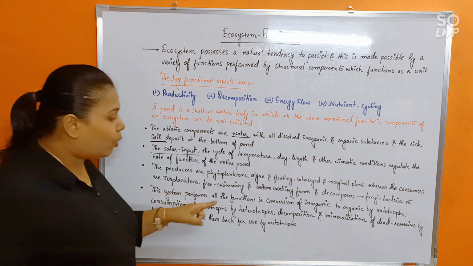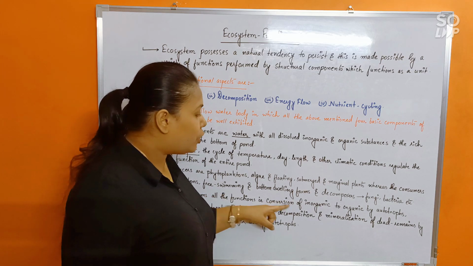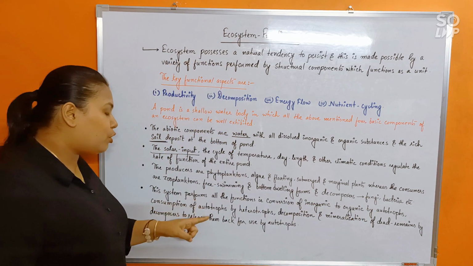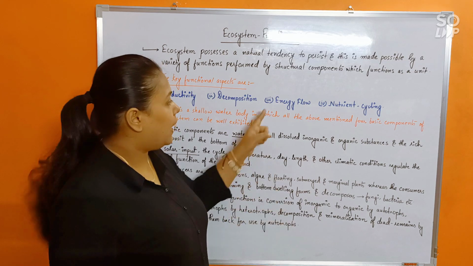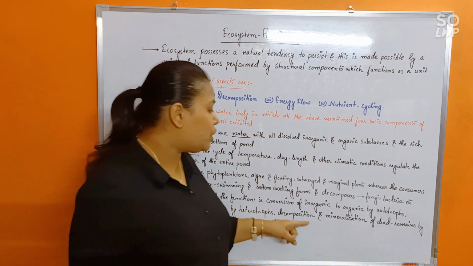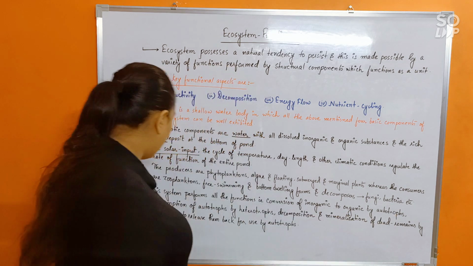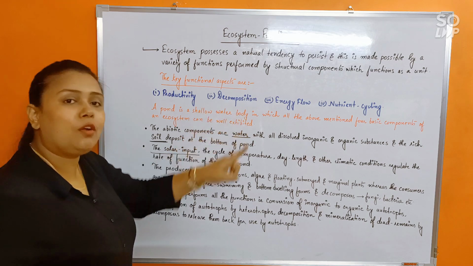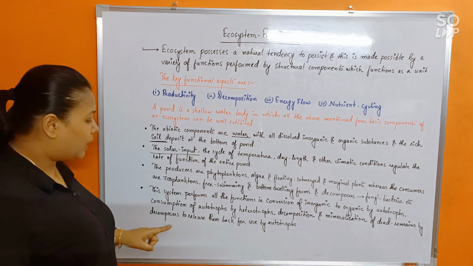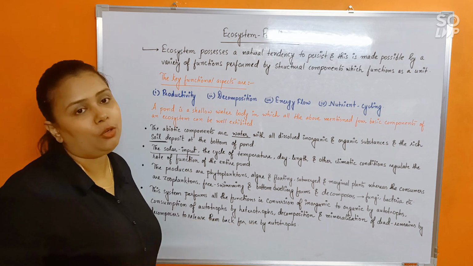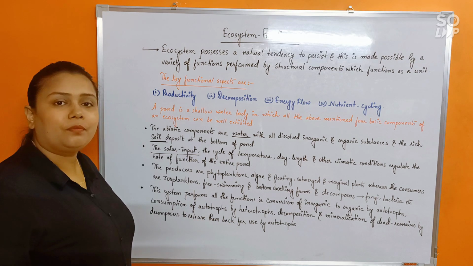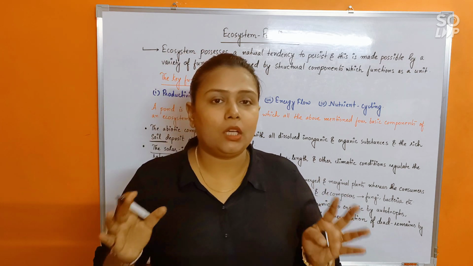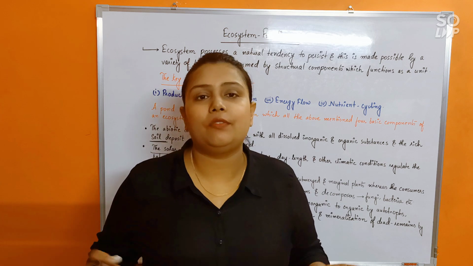This system performs all the functions, like conversion of inorganic to organic by the autotrophs, consumption of autotrophs by the heterotrophs, that was energy flow. Then decomposition and mineralization of the dead remains by the decomposers. That would allow decomposition and also of course nutrient cycling, to release them back for use by the autotrophs. Understood? Fine. In ecology, you need to keep things simple. Try to keep it all clear. Otherwise, it is going to be very, very easy.